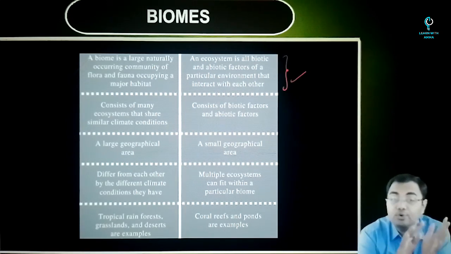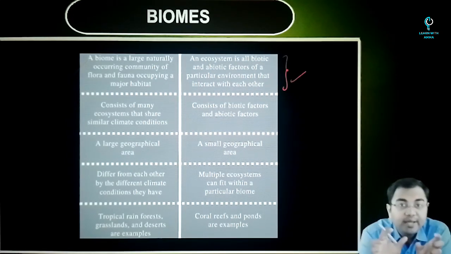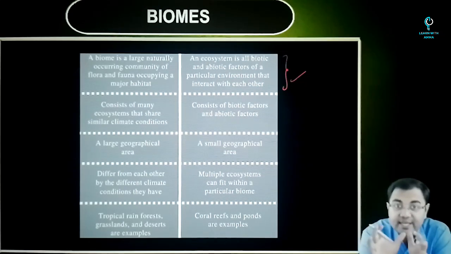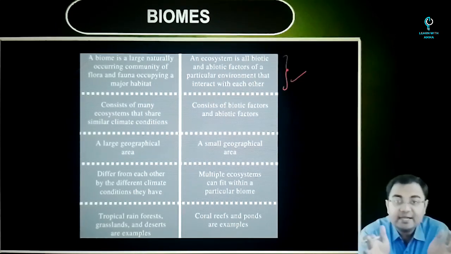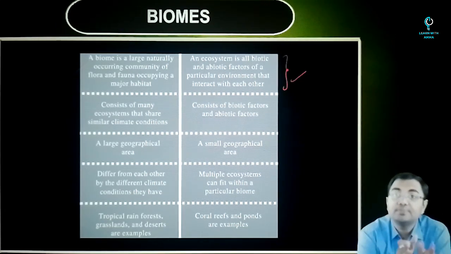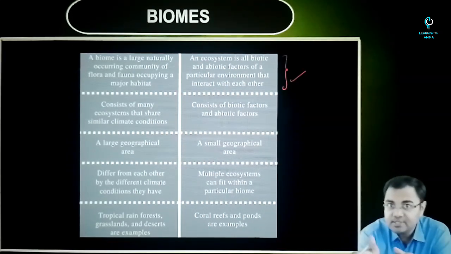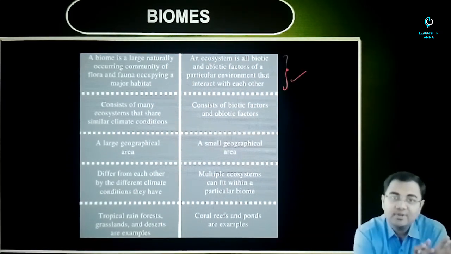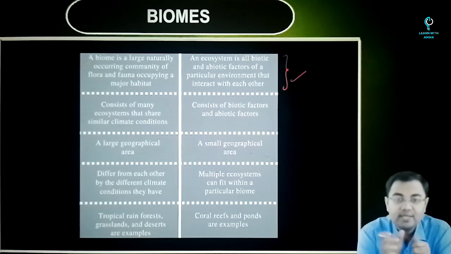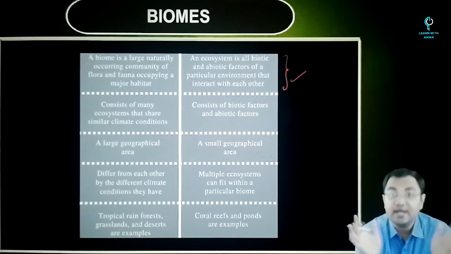For example, if you go back to what we were discussing, a pond can be called an ecosystem. A tree can be called an ecosystem. But that's not the case with biomes. Biomes will always be determined for a very large area. They will be determined on the basis of the climatic conditions and other physical factors. So you will not see that a biome is just having a 5-kilometer radius or a 1-kilometer radius. It will be a large area.